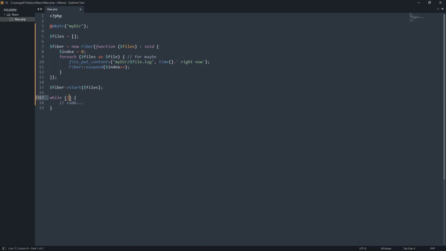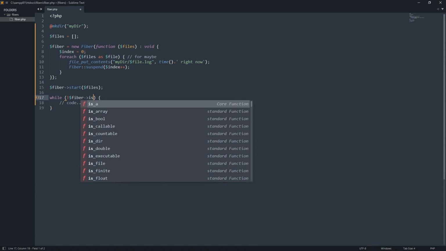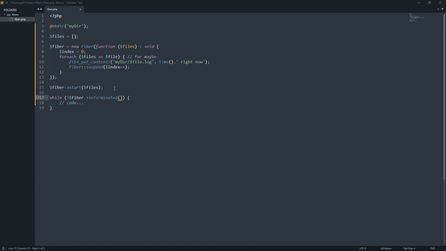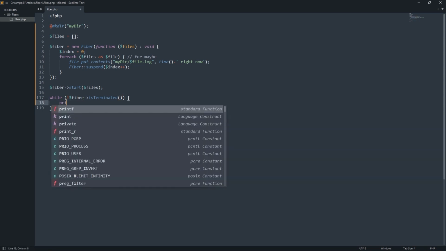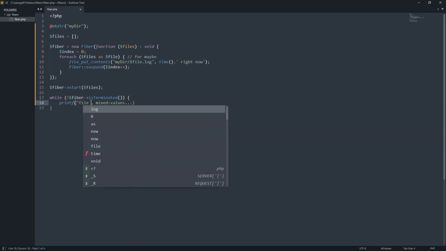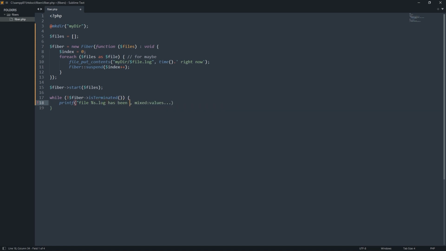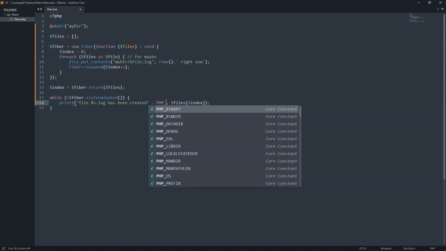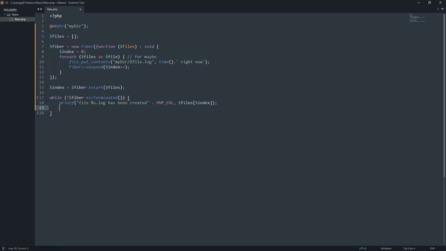While not terminated, print a feedback, and update the index via resume, because of that suspendable.